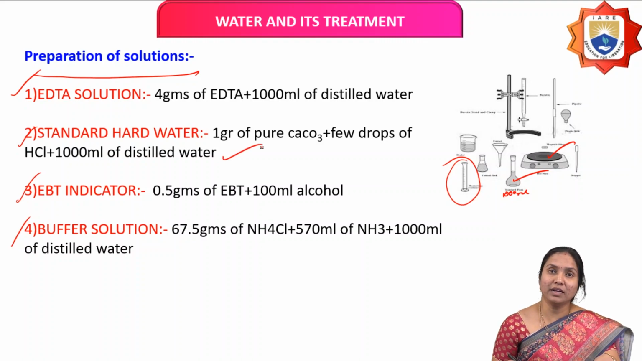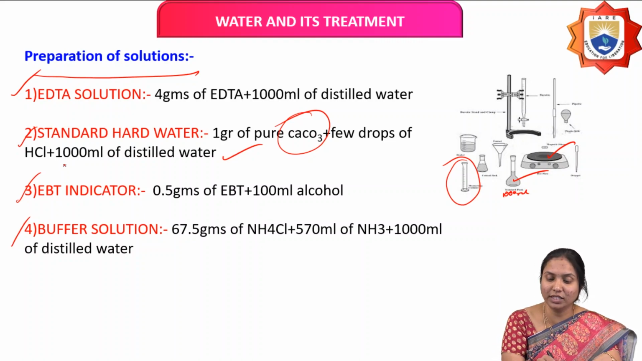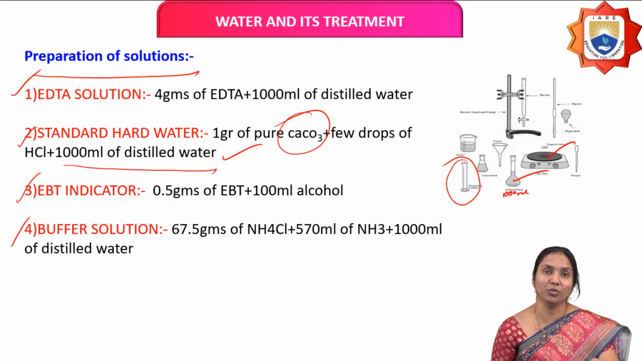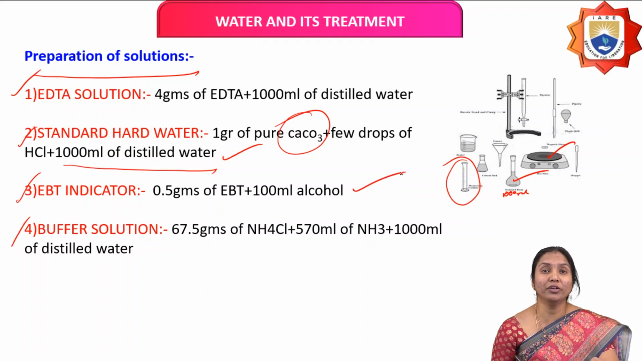And next one is standard hard water. In standard hard water, we are preparing a known molarity of this water. For that purpose we are adding 1 gram of calcium carbonate and a few drops of HCl, dissolved in 1000 ml of distilled water. So this is the preparation of standard hard water. Next, EBT indicator. 0.5 grams of EBT powder dissolved in 100 ml of alcohol.